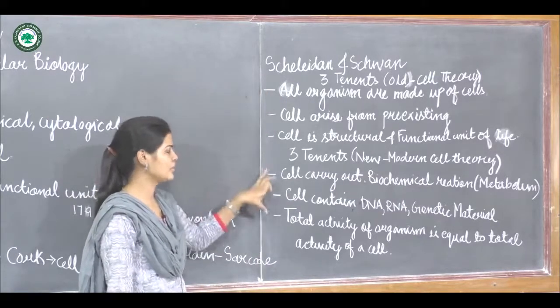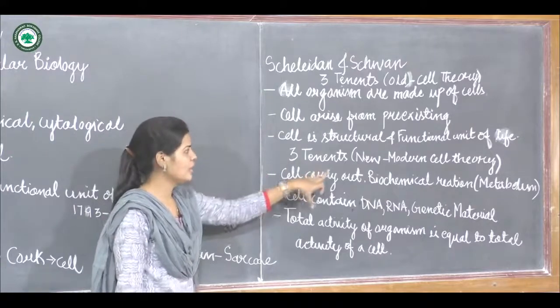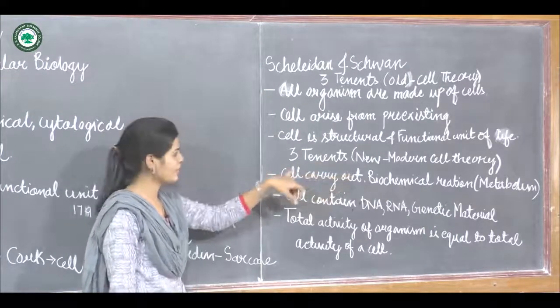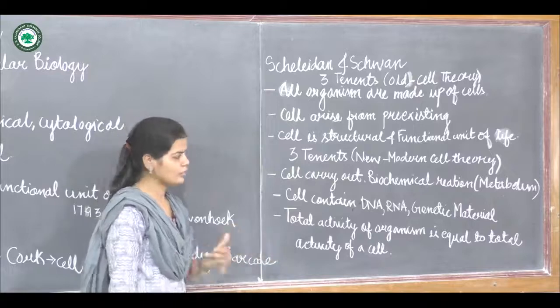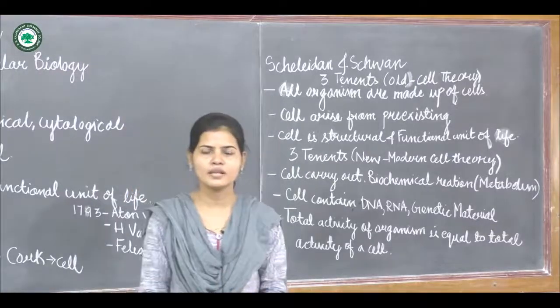Now later on 3 more points were added, that is the new modern cell theory. So these are the 3 tenets. So total 6 tenets are there in the cell theory.